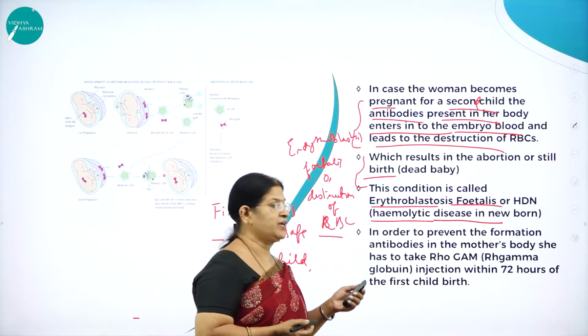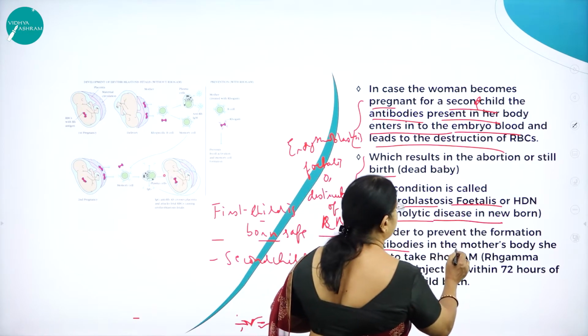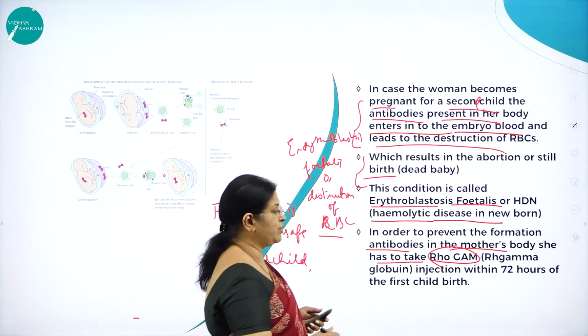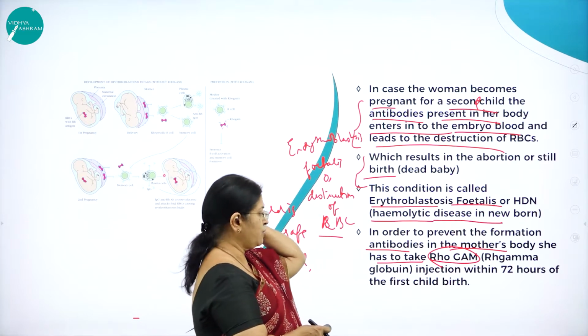So in order to prevent the formation of antibodies in the mother's body, she has to take an injection called RhoGAM. Rho means Rho gamma. It is called Rho gamma.